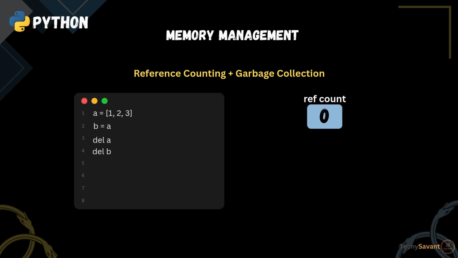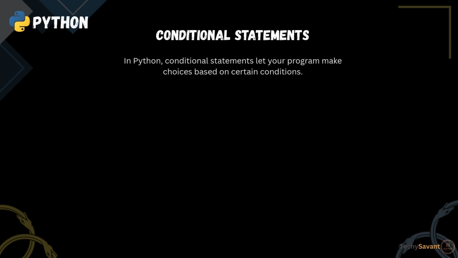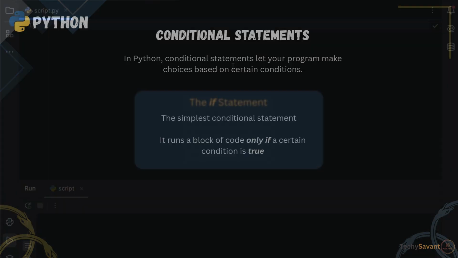Now that we know how data lives in memory, let's learn how to control the flow of our code, using conditional statements. In Python, conditional statements let your program make choices based on certain conditions. The if statement. It is the simplest conditional statement. It runs a block of code only if a certain condition is true. Let's look at an example.